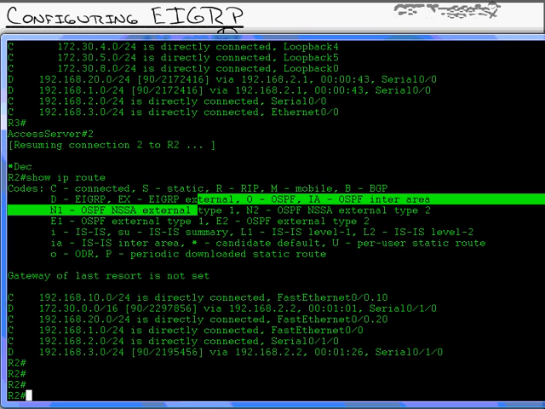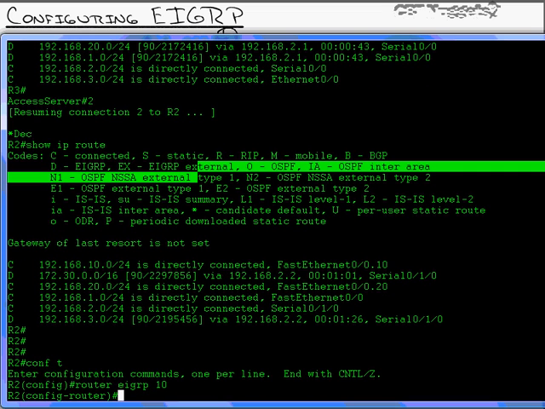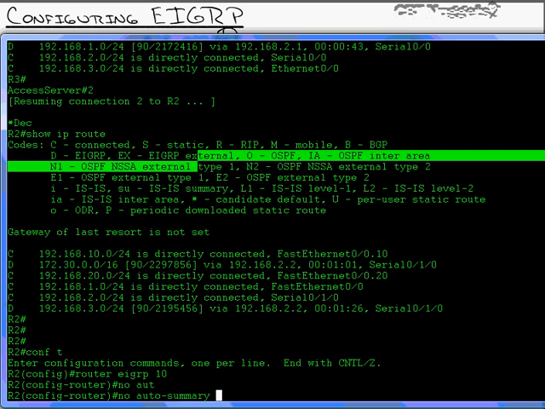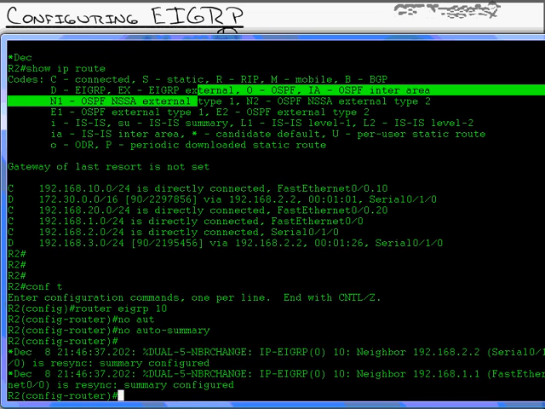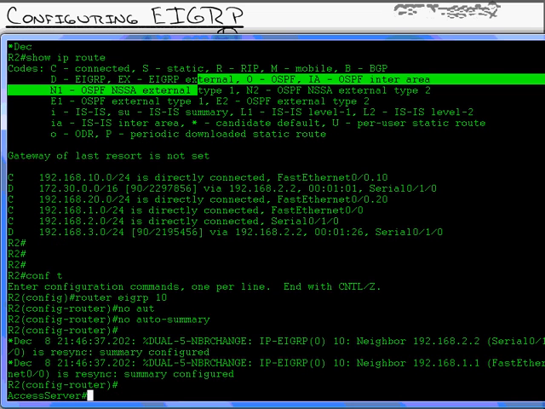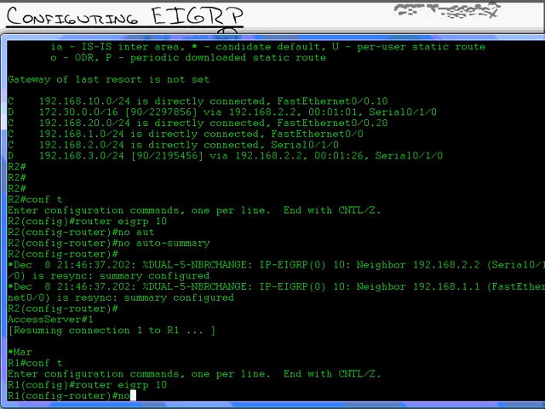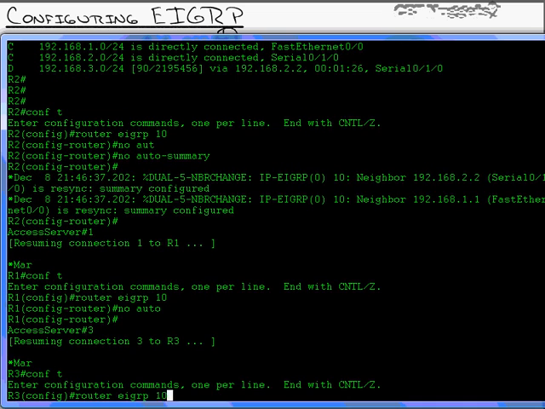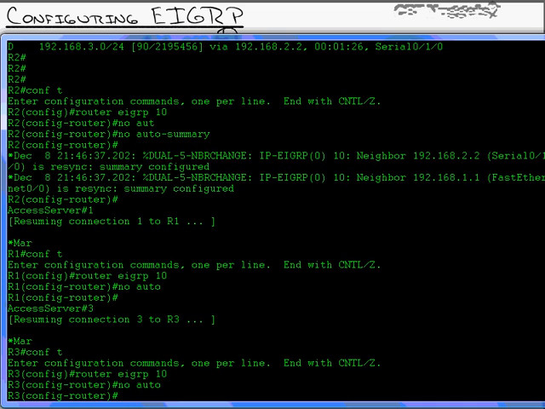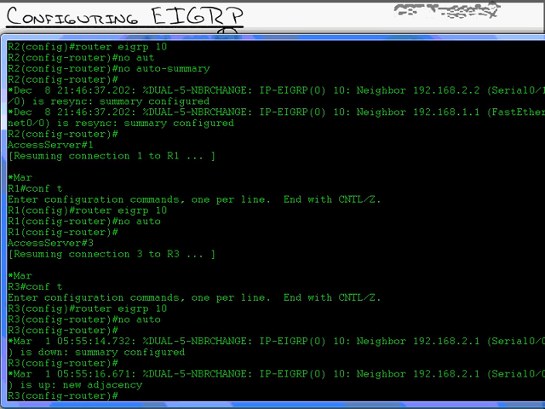Oh, auto summarization. The way that we turn it off, router EIGRP 10, is I can type in no auto-summary. I just think no auto, no auto. That's what we need to type. It resets the neighbor relationships and will reform them. It says summary reconfigured. I'm going to go up to router 1, router EIGRP. Got to do it on all of them. No auto. Router 3, router EIGRP 10, no auto. Turn that off on all of them. No auto-summary. So that will reform all those neighbor relationships.